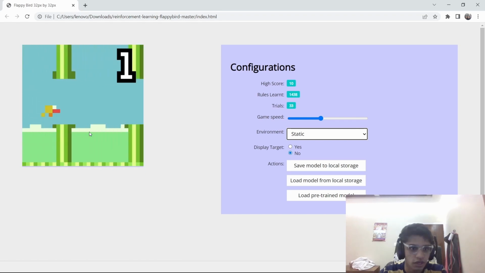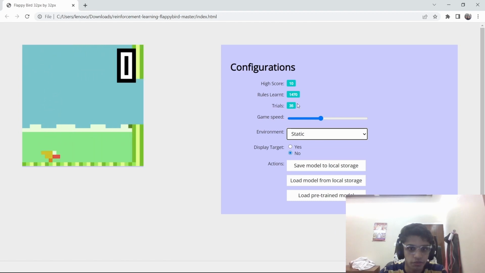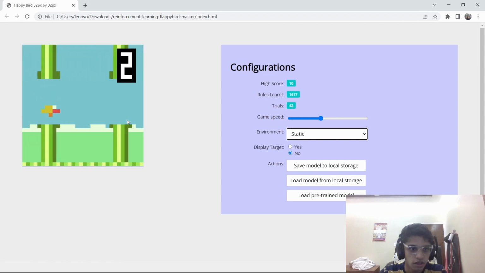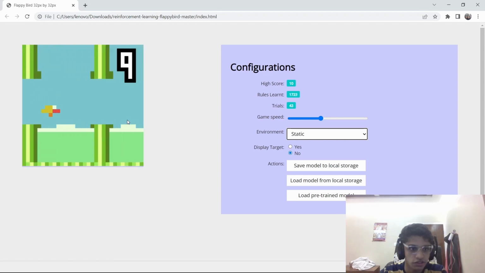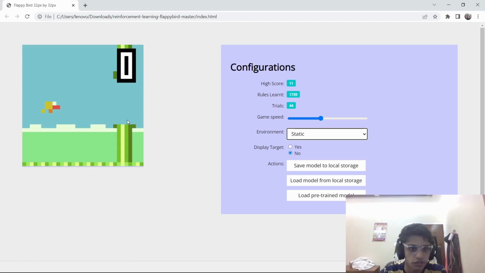So yeah, as you can see over here, I've taken 37 trials as of now. The agent is starting to take decisions much more wisely. And as you can see here, the bird, or my agent in this case, is not taking the wrong decisions in most of the cases.